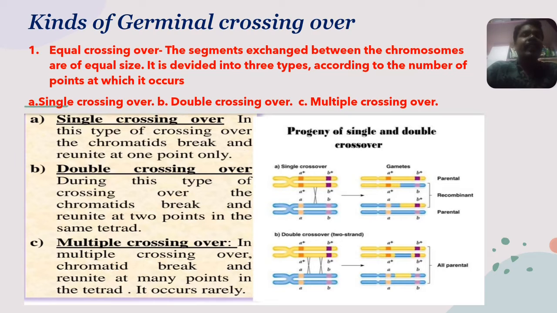Right? So here is some diagrammatic representation showing the progeny of single and also double crossing over, where the single crossing over takes place and where the double crossing over takes place. The first diagram shows only a single crossing over, and the second shows that there is a crossing over at two points. Likewise, multiple crossing over also takes place in multiple regions, meaning more than two points, and that is called multiple crossing over.